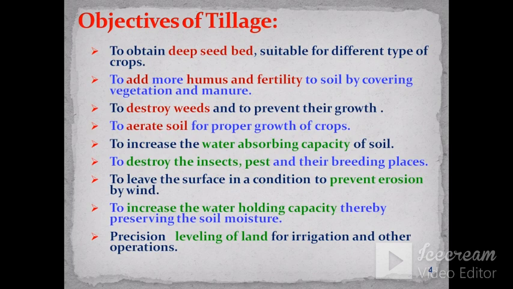Objective of tillage. There are different types of objectives of tillage. To obtain a deep seed bed suitable for different types of crops, to add more humus and fertility to soil by covering vegetation and manure, to destroy weeds and to prevent their growth, to aerate soil for proper growth of crops, to increase the water holding capacity of soil,